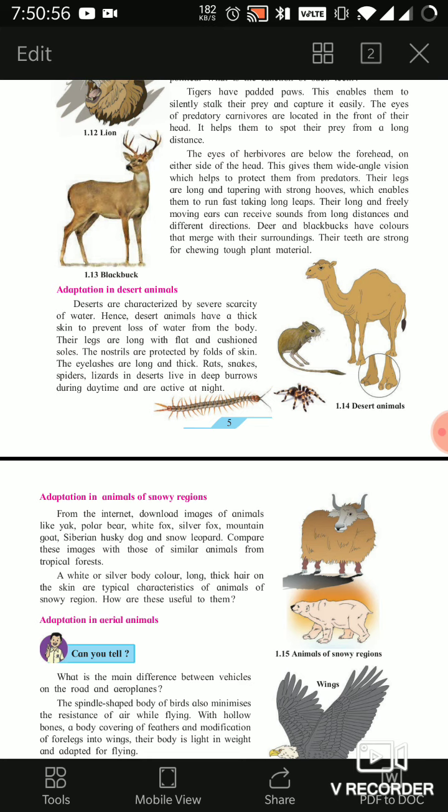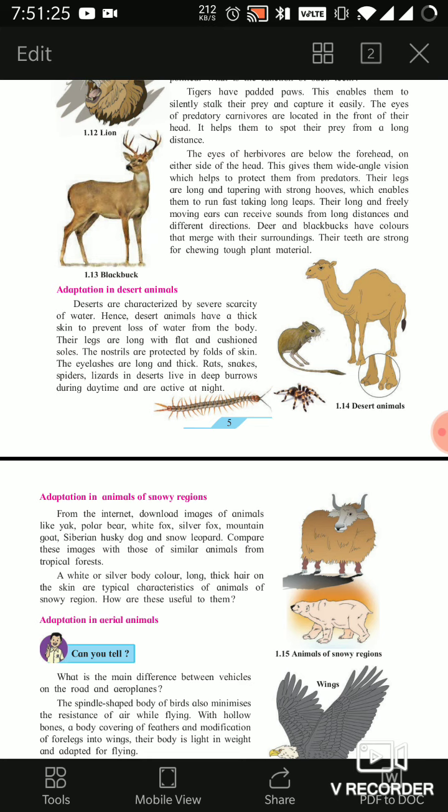Okay, rats, snakes, spiders, lizards in desert live in deep burrows during daytime and are active at night only. Obviously, because rat, snake, they cannot survive at very hot temperature, so for the whole day they live in a deep burrow under the land, and after sunset they come out and are active at night only. Okay, so this is what about the adaptation in desert animals.